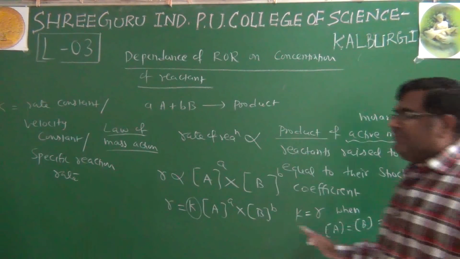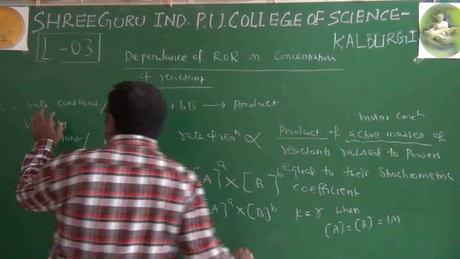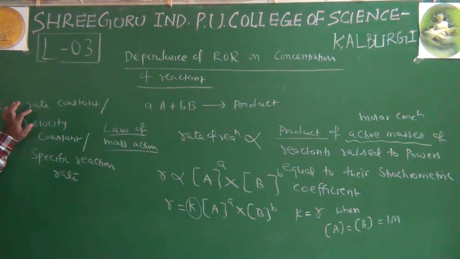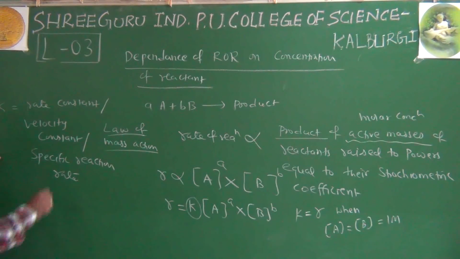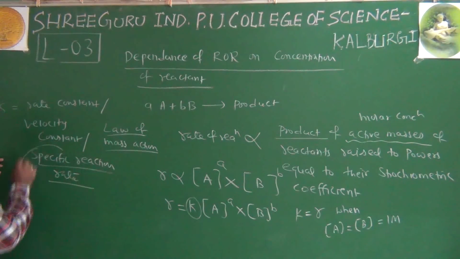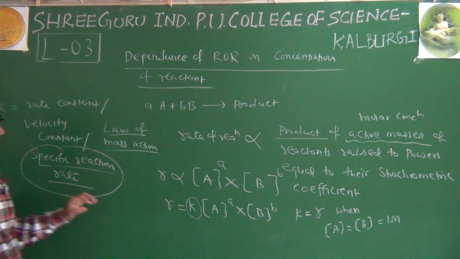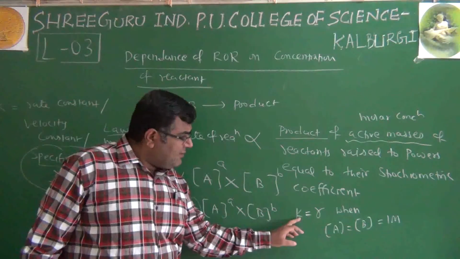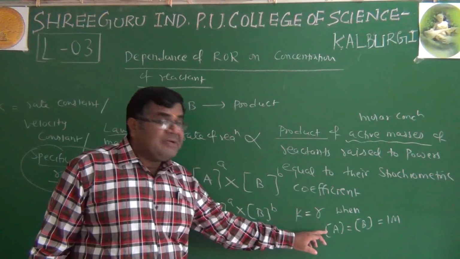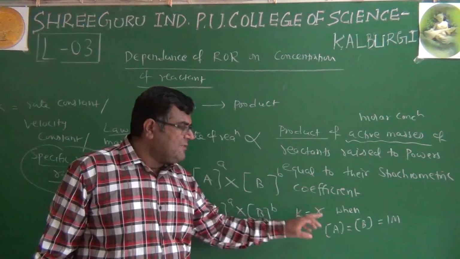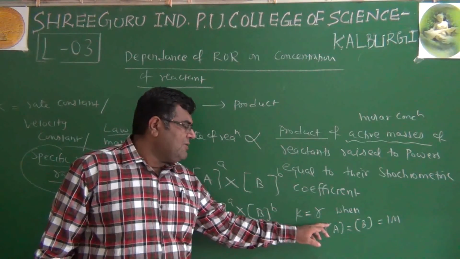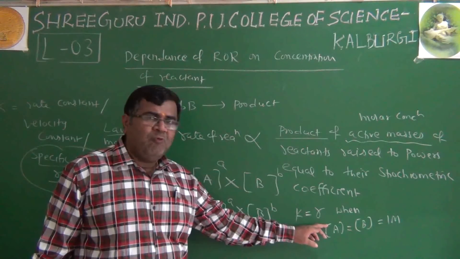This is the definition. Why is it called rate constant? Because it is a proportionality constant which gives the relation between rate of reaction and concentration. The word rate can be substituted by velocity. And why is it called specific reaction rate? Because this is the rate of reaction under a specific condition. And what is that specific condition? The molar concentration of each reactant is equal to 1.